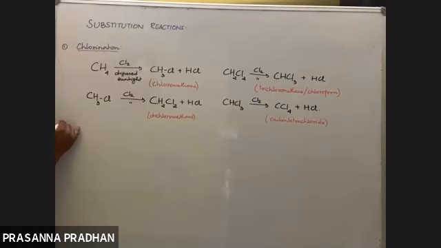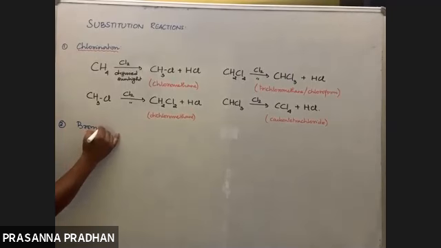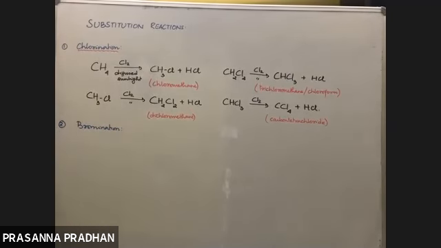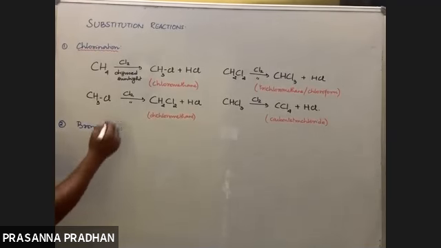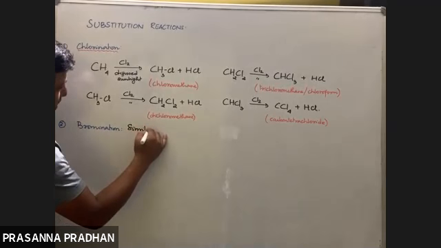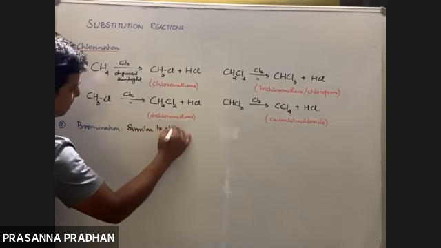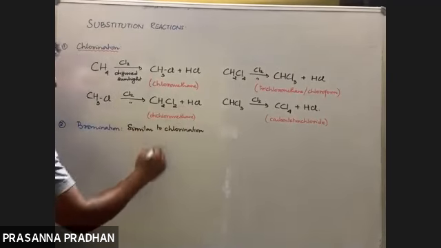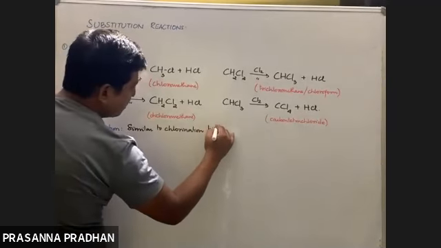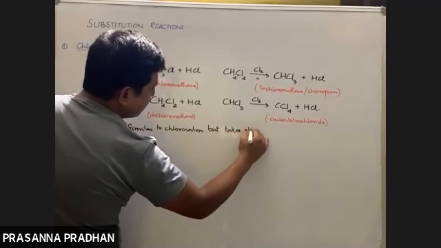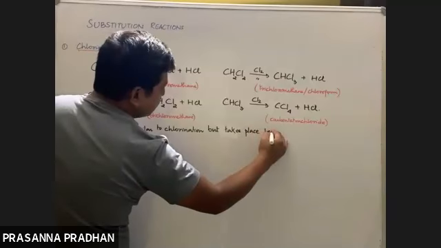Now, second, substitution can occur with bromine, and the reaction is known as a bromination reaction. Remember, bromination is similar to chlorination, but takes place less readily.